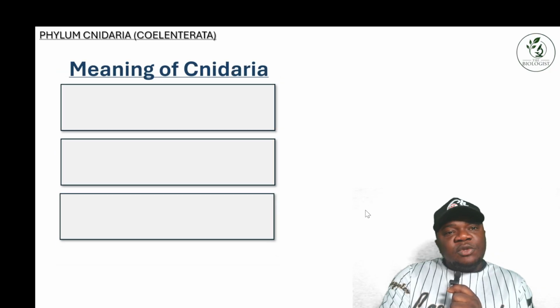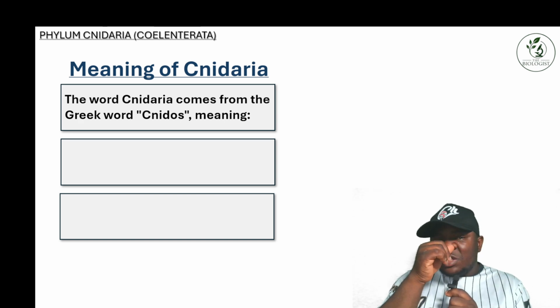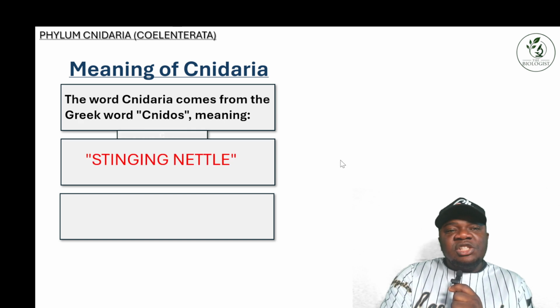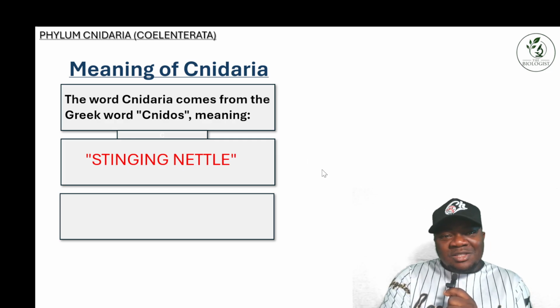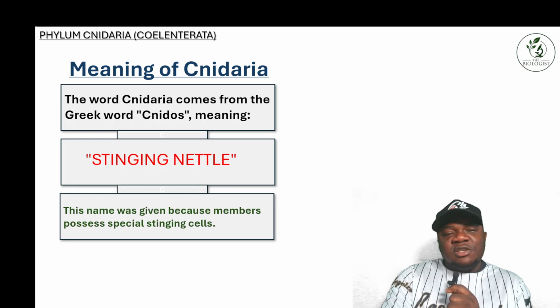The next thing we need to know is the meaning of Cnidaria. The word Cnidaria comes from the Greek word cnidos, and cnidos means stinging needle. This name was given because members possess special stinging cells.